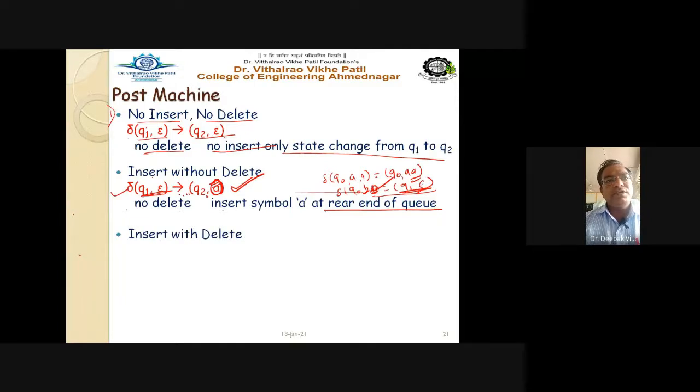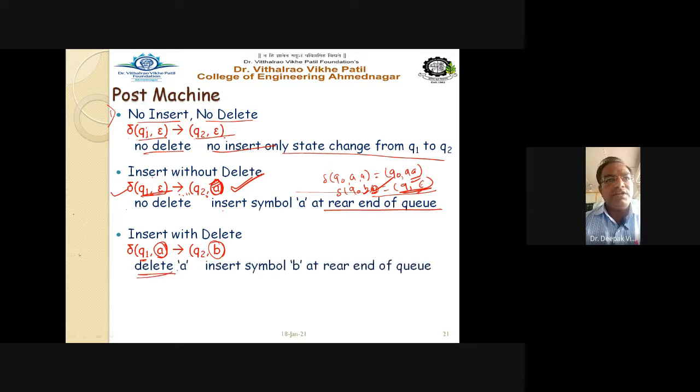Coming to the next, insert with delete means you are inserting a symbol as well as deleting one character from the front of the queue. The operation is like this: q1 A means this A will be deleted and this B will be added. So see here, delete A, so this A gets deleted, and insert symbol B at the rear end of the queue. This operation we have to use.